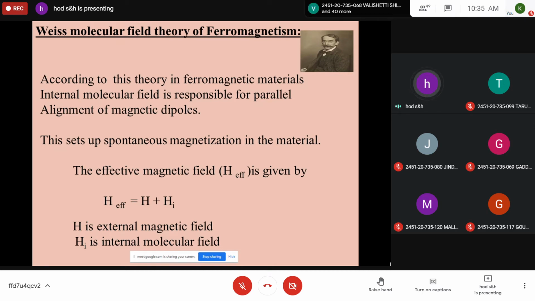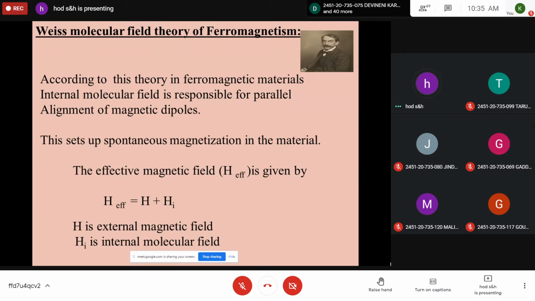Therefore, whenever you apply an external magnetic field to a ferromagnetic substance, the effective magnetic field is the sum of the internal molecular field and the external field. That is, the effective magnetic field is H plus Hi, where H is the external magnetic field and Hi is the internal molecular field. So this is the first concept of this molecular field theory.